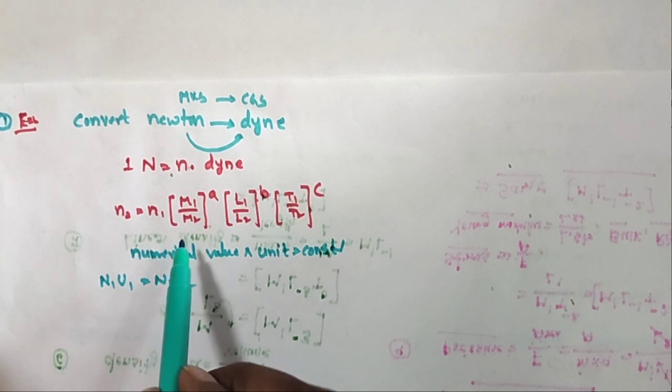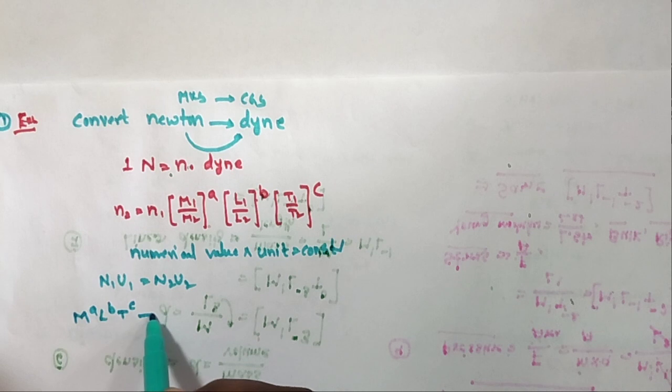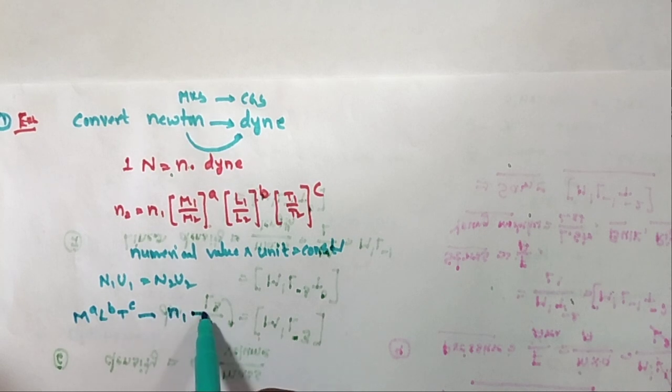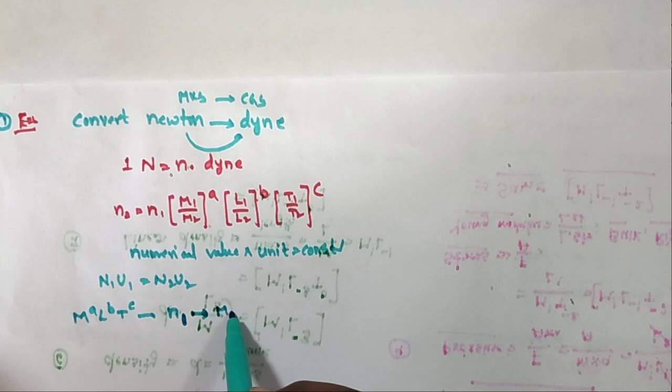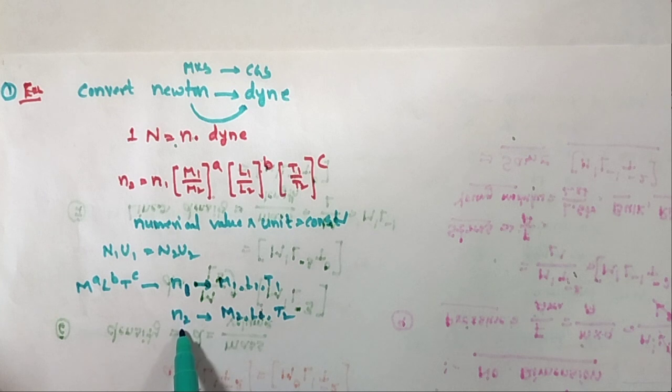So here let the dimensional formula of the physical quantity be M^a L^b T^c. Here n1 is the numerical value of the one system, with base quantities M1, L1, T1. And another system, n2, has base quantities M2, L2, T2. So this is one system, this is another system.